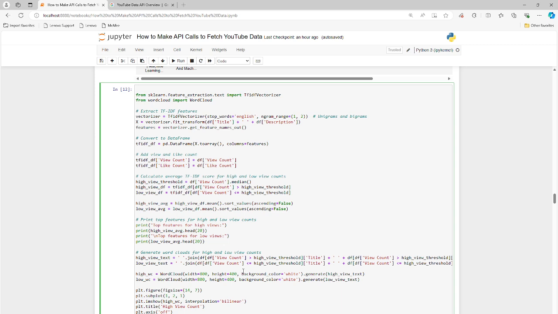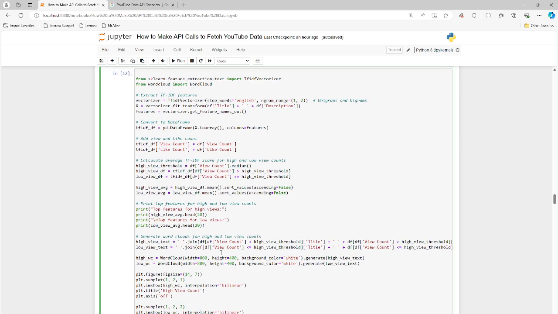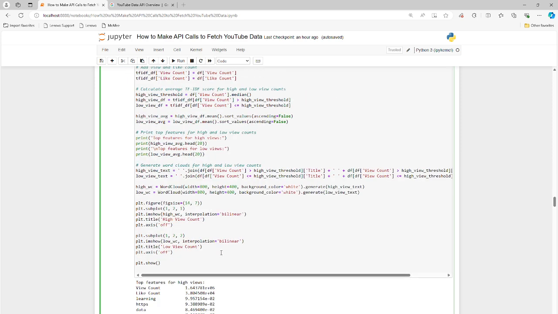Once we get this vectorized, we can look at the TF-IDF data frame, view counts, like counts. We can join all this together, set a threshold for higher counts or lower counts, understand the break off and the baseline for each of these, and try to make more sense of these titles in more of a computer-friendly format.